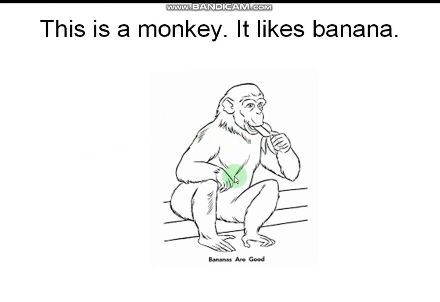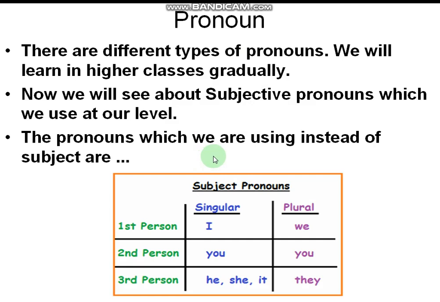Whenever we are describing any animal or any bird, we have to use it instead of its noun. Mostly we have seen subjective pronouns. There we find first person, second person, third person, singular form, plural form.